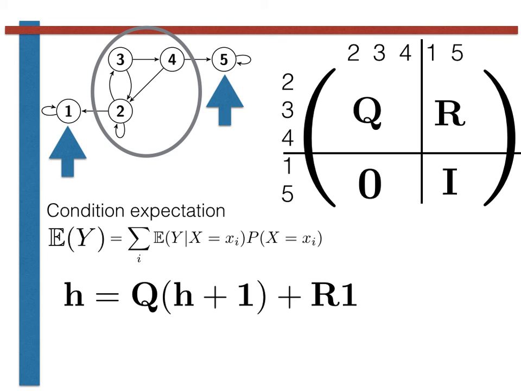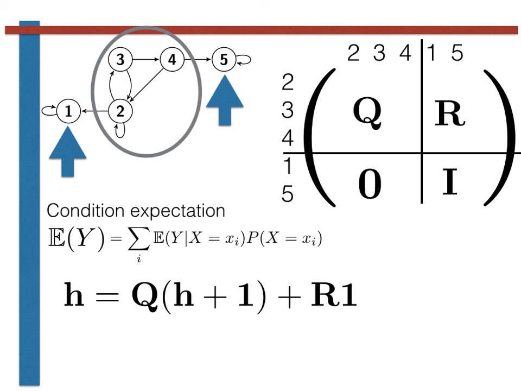The first term here comes from considering what happens when our first step is from transient to transient, while the second term here comes about from considering what happens when our first step is from transient to recurrent. This is why factors of Q and R appear in these two terms respectively. The bold-faced capital 1 that appears in these two terms indicates a vector of all ones. For the second term, this 1 indicates that if our first step is to a recurrent state, the time to absorption, and hence the expected time to absorption, is just 1.